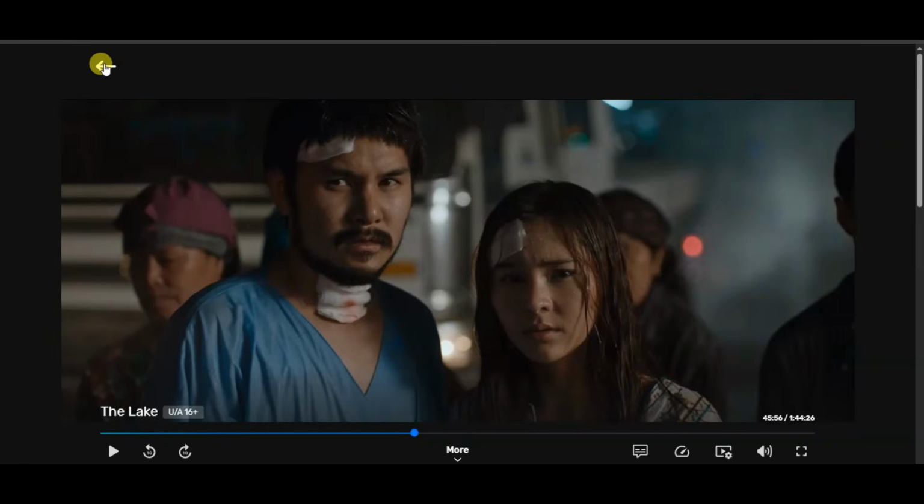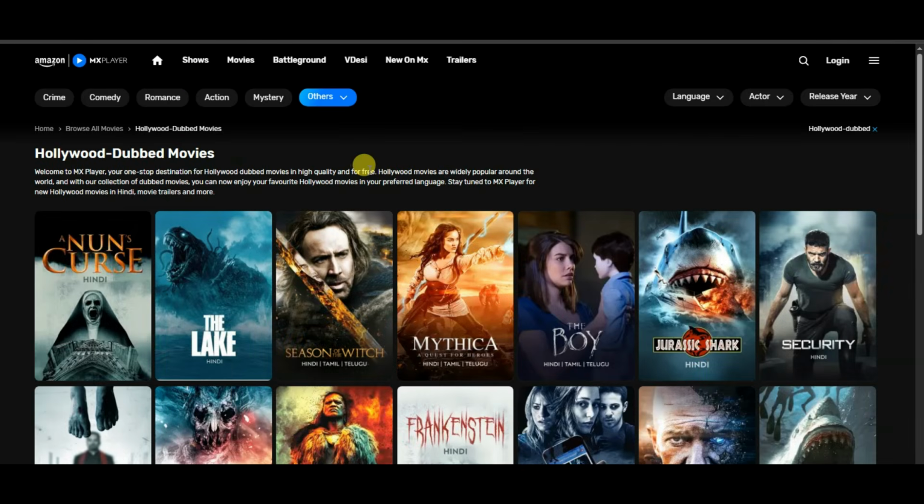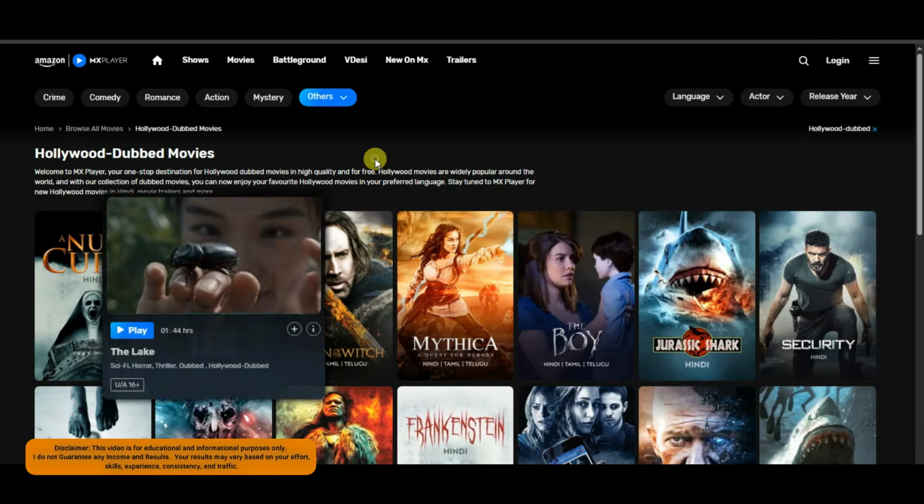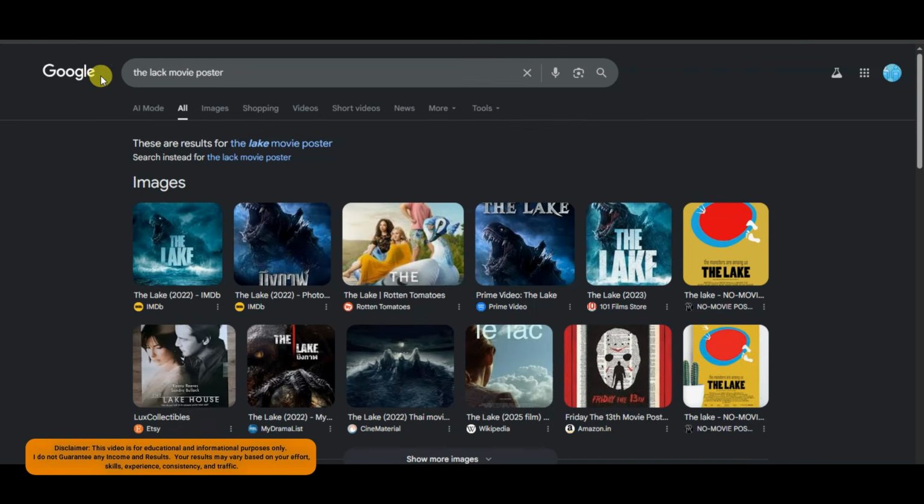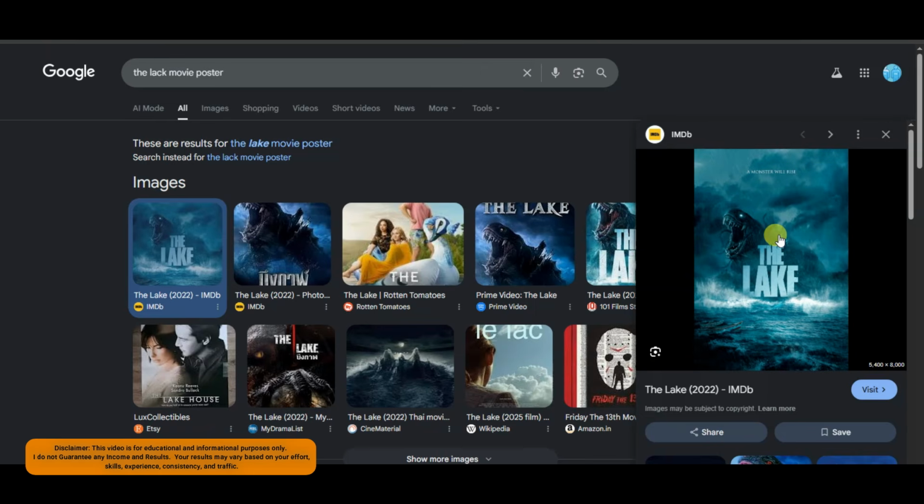Guys, you can go on MX Player platform. Here is showing poster of this movie. You can save this poster. You can also visit on Google. You can search here the like movie poster. Here is showing movie poster. You can save this poster.